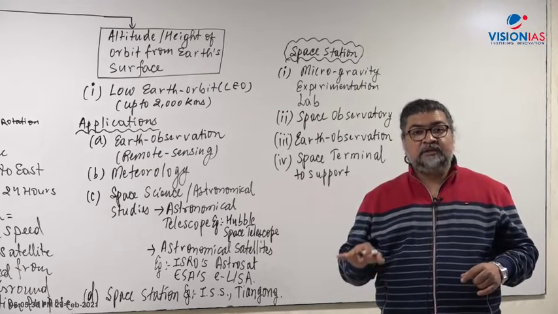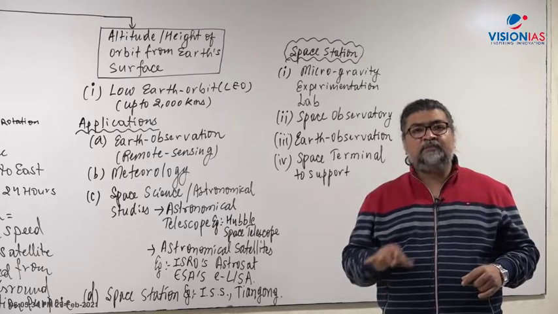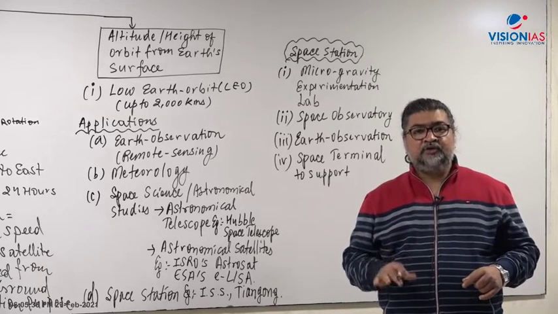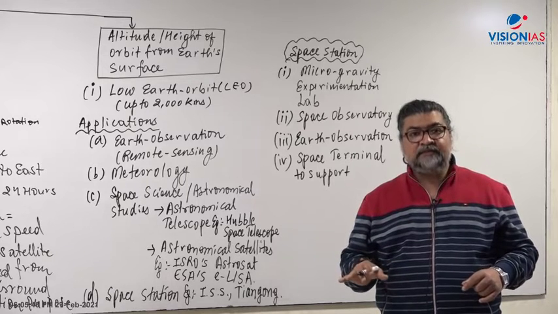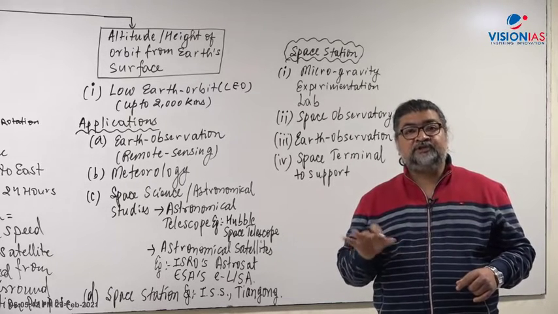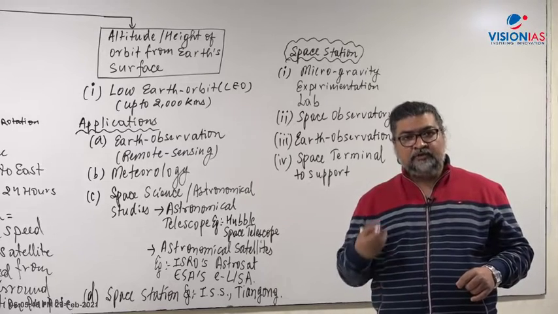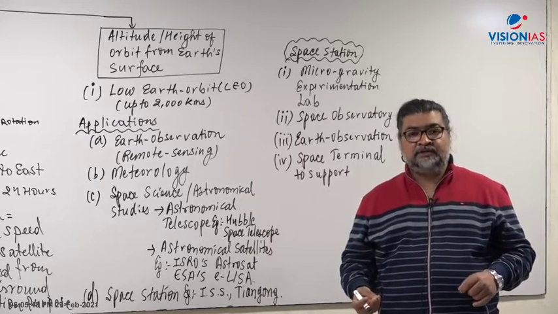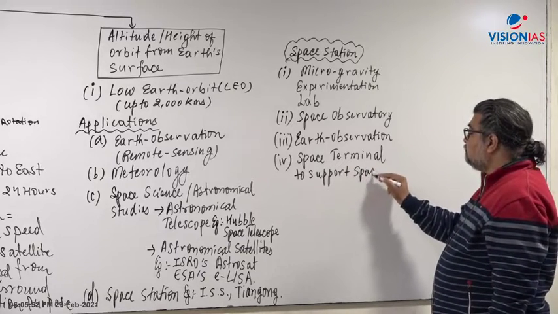Mars has been a fascination for space agencies, and a lot of studies have been done. Recently, NASA has successfully landed a rover, Perseverance. If you have watched the movie The Martian, with Matt Damon, you know that they're trying to take man to the red planet. So even that can be a kind of terminal to support space voyage.